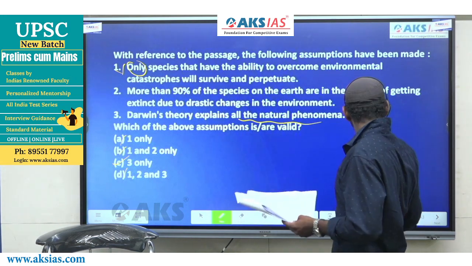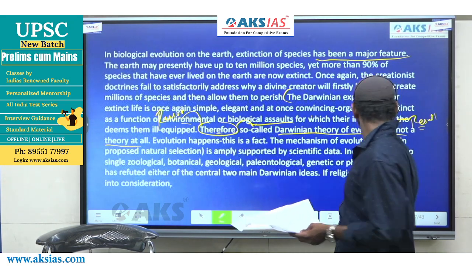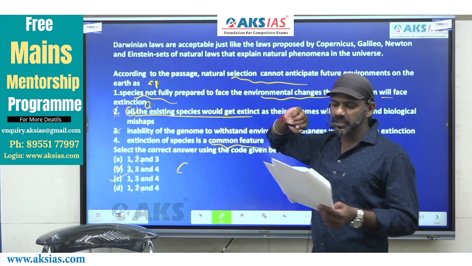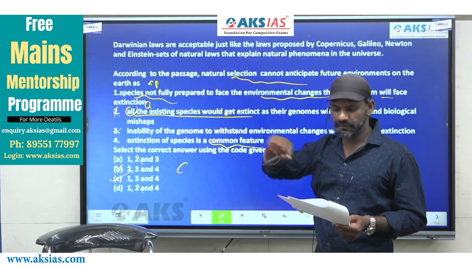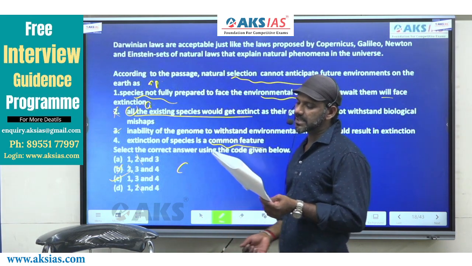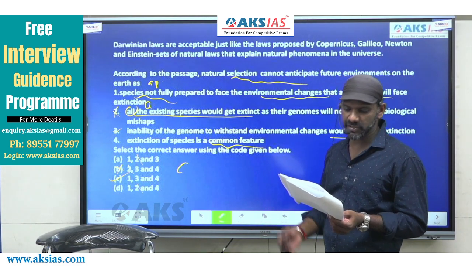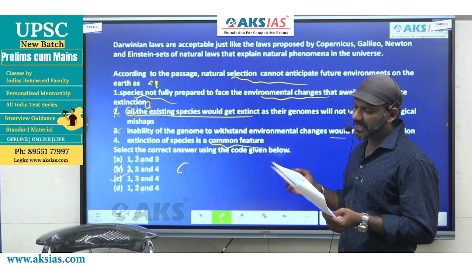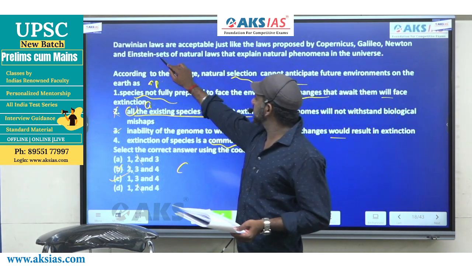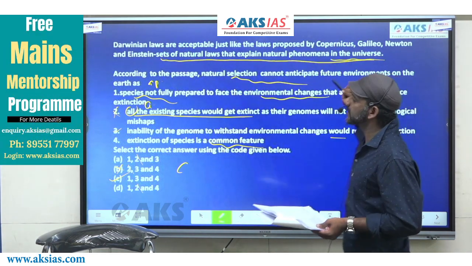Come to the last part of the passage. This part. Darwin's laws are acceptable. Positive. There also is positive. Darwinian laws are acceptable, just like the laws proposed by Copernicus, Galileo, Newton, and Einstein. Sets of natural laws that explain. That means Darwin's laws are sets of natural laws that explain natural phenomena in the universe.